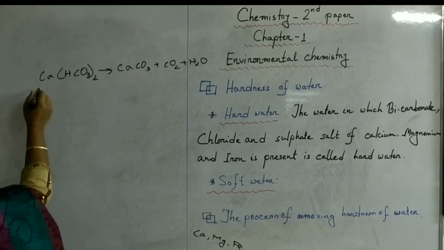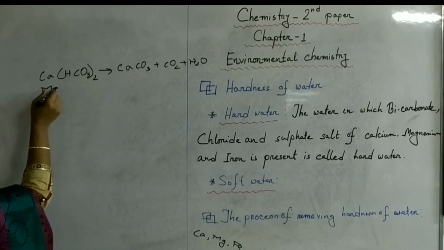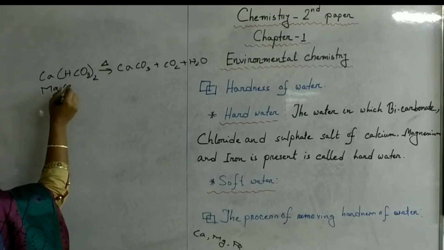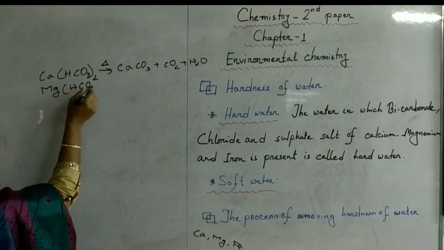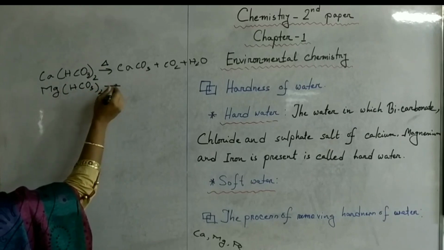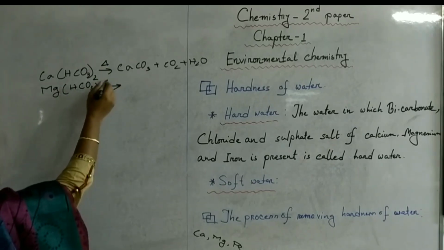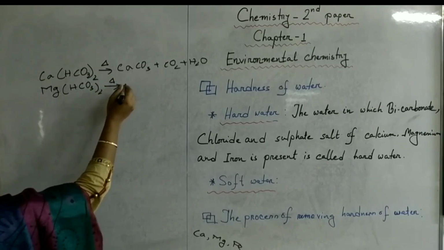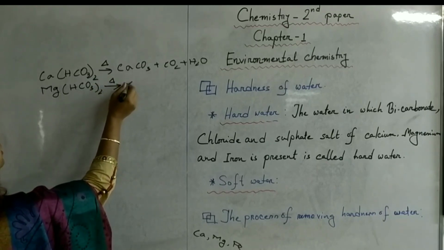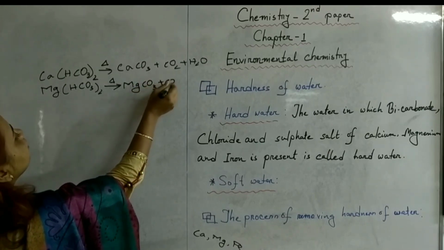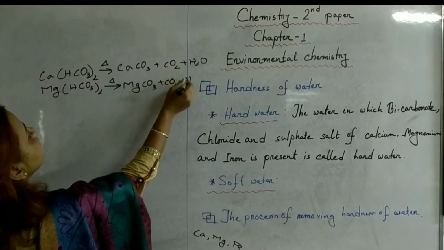Suppose magnesium bicarbonate, whenever it is heated, the magnesium bicarbonate present in water will be converted into insoluble magnesium carbonate plus carbon dioxide plus water.